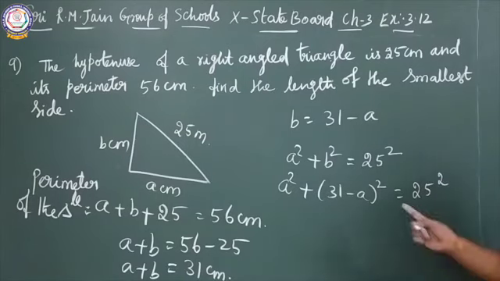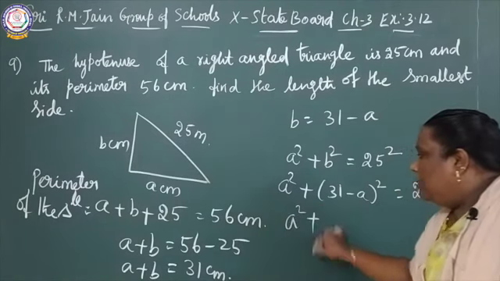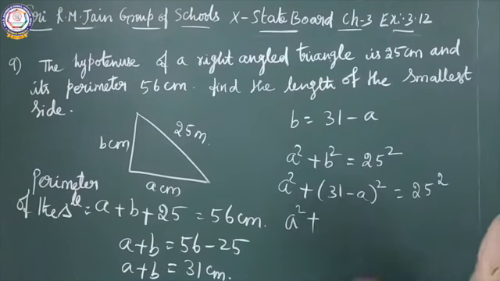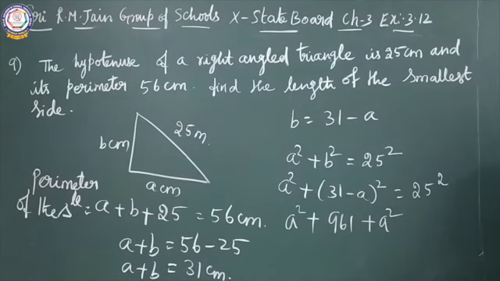That is the (A minus B) the whole square formula. A square plus 31 square is 961, you can do it in your calculator and check the answer, plus A square minus 62A equals 25 square, which is 625.